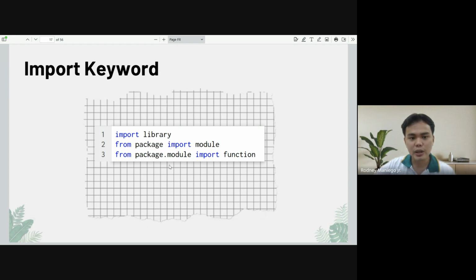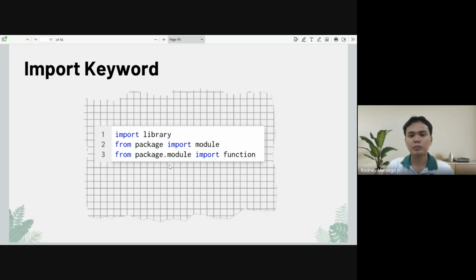First, if you want to import a library, just call import and the name of the library. If you want to import a package, you can just call import package. However, it would be more efficient if you only call a specific module inside the package.